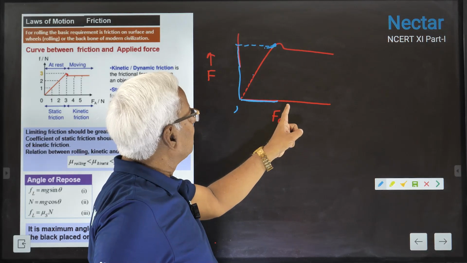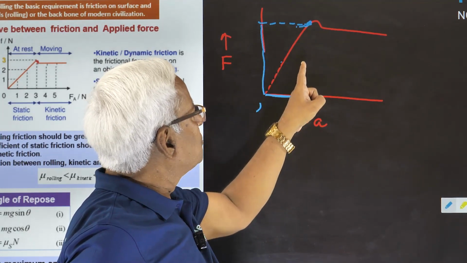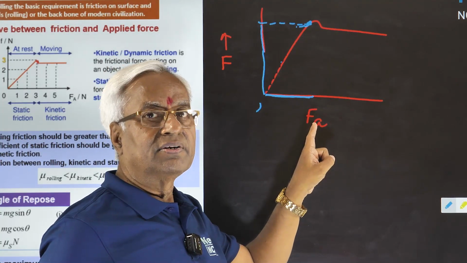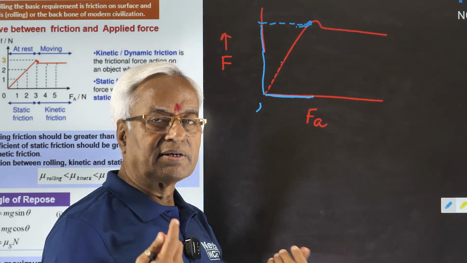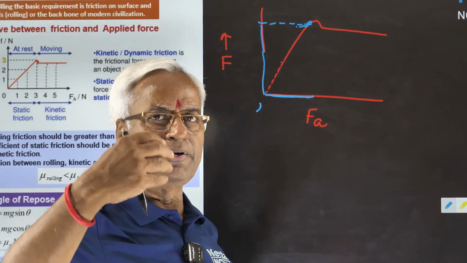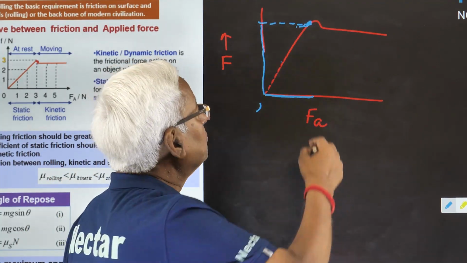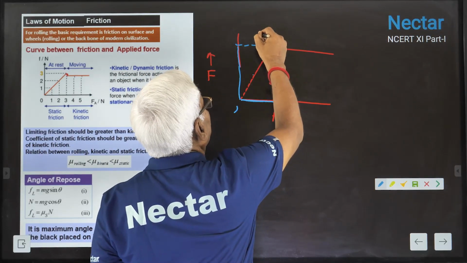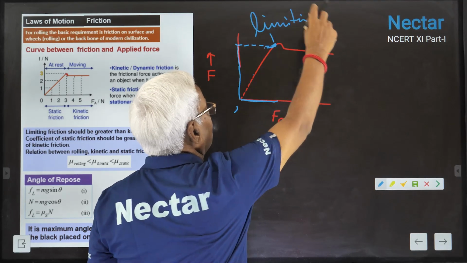You go on applying the force, you go on increasing the force, but the border situation has arisen. Now the body is about to move. That means the static friction has reached its maximum, its highest value, that you call limiting friction. This is called limiting friction.